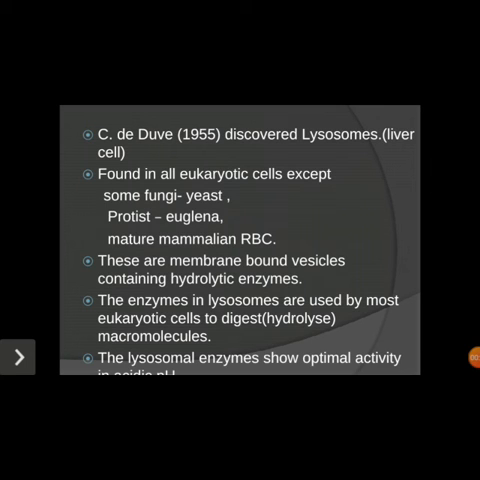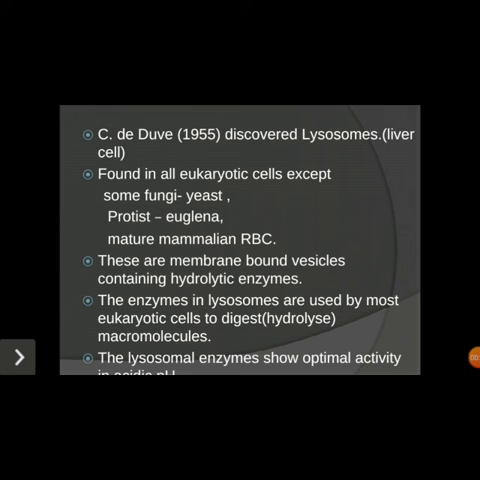Lysosome was first discovered by Christian de Duve in the year 1955, mainly in the liver cell. These lysosomes are found in all eukaryotic cells except some, like fungi, protista and mature mammalian RBC. And these are membrane-bound vesicles containing hydrolytic enzymes. So a single-layered membrane surrounds the lysosome.